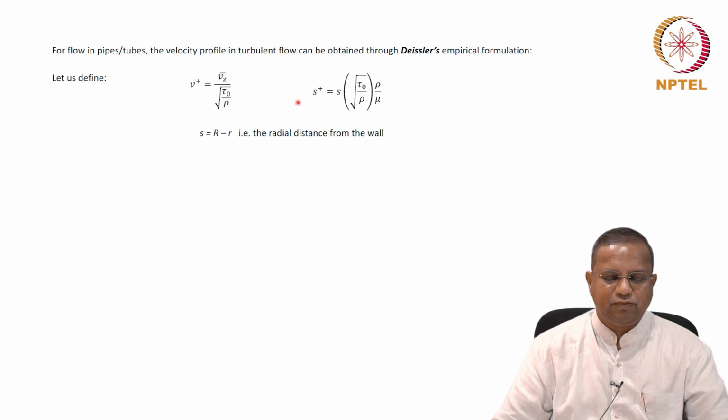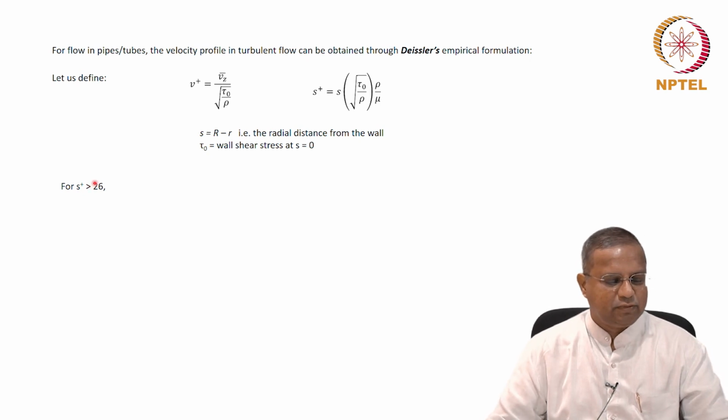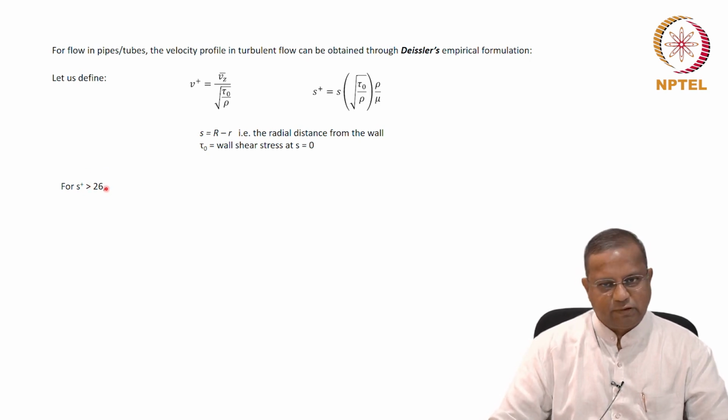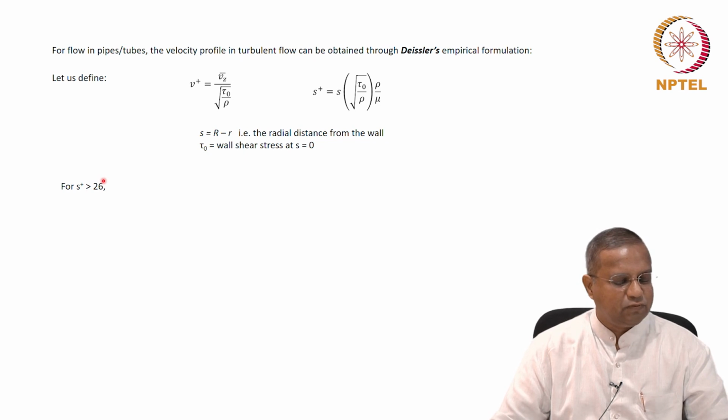So S plus is what the formulations are in terms of. Tau naught is the wall shear stress at S equals 0. What Deissler found was that for S plus greater than 26, this is by experiments, therefore don't worry about these odd numbers, this is what was revealed by experimental data.